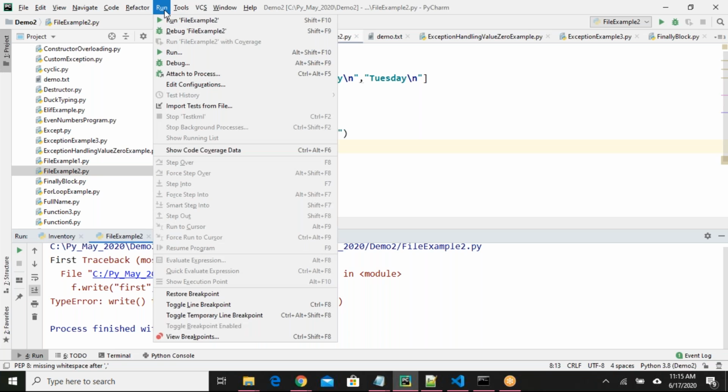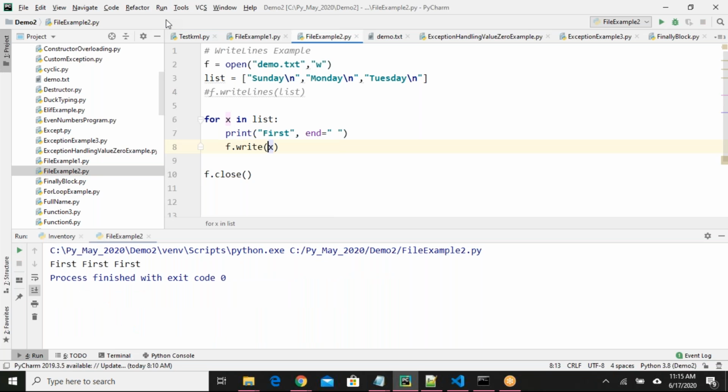My requirement is to add data to the file. Oh, sorry, okay, okay. Not to print in the console. I want to add first Sunday, first Monday, first Tuesday to my demo.txt file. Mahati, you are right. How to do that?